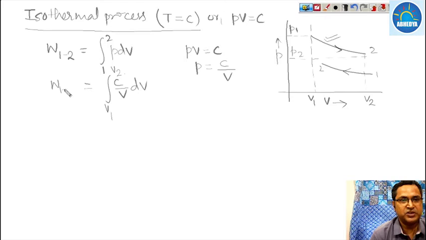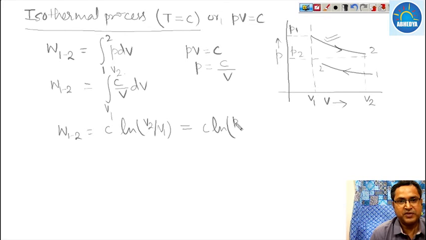So work from 1 to 2 is nothing but C times ln of V2 divided by V1, or this can also be written as C times ln of P1 upon P2. Why? Because P1 V1 is equal to P2 V2. So V2 upon V1 is equal to P1 upon P2.